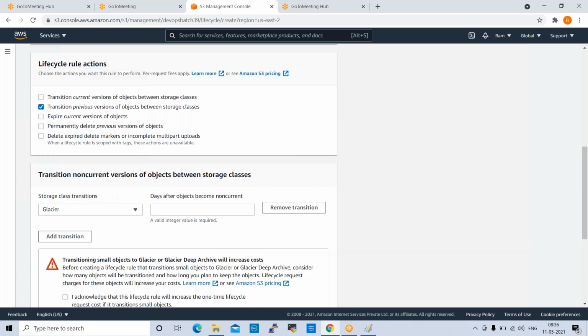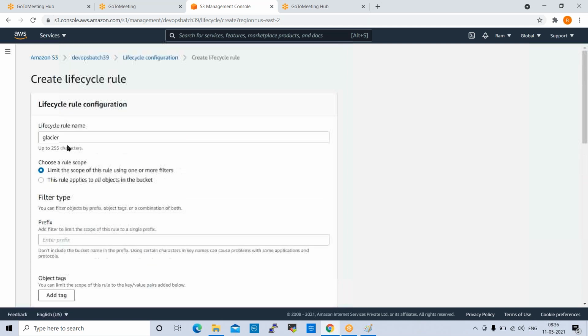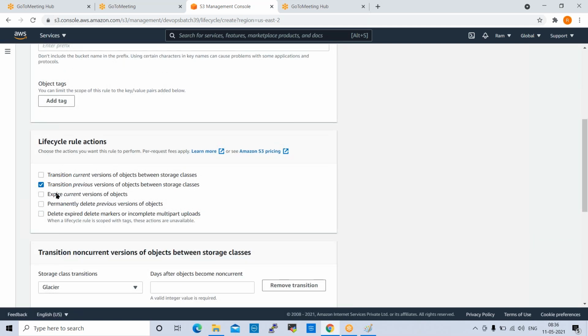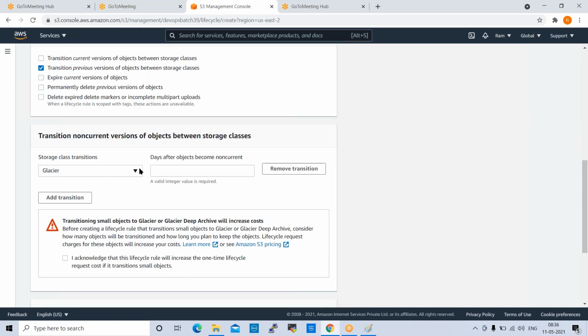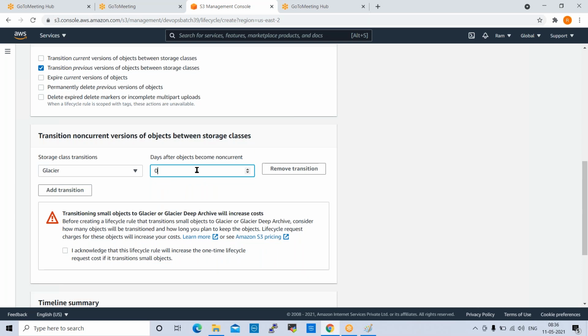You can select this. See what I'm doing here: I am creating one lifecycle rule, and I'm giving a rule action, transition previous versions of object between storage classes. I have selected Glacier. Days after objects become non-current, I give 90 days or 180 days or 365 days.